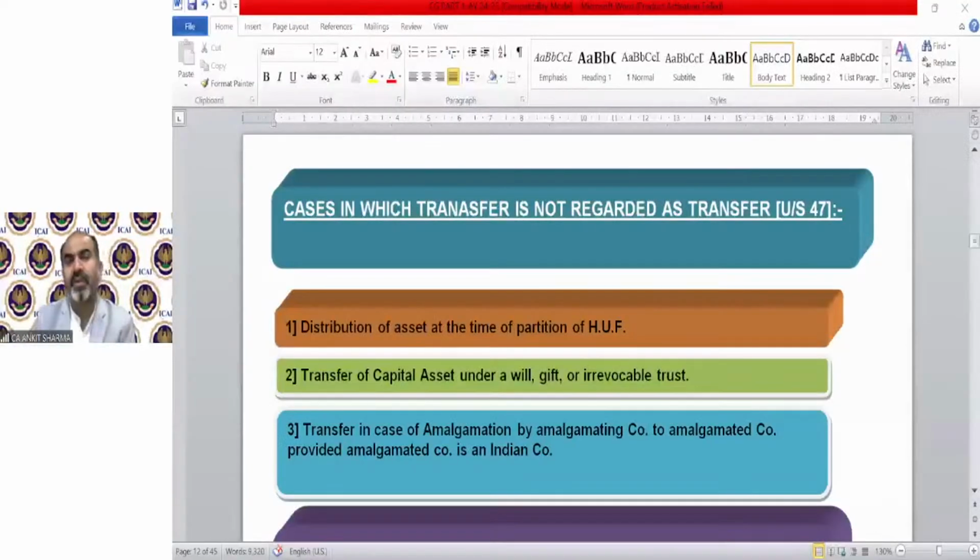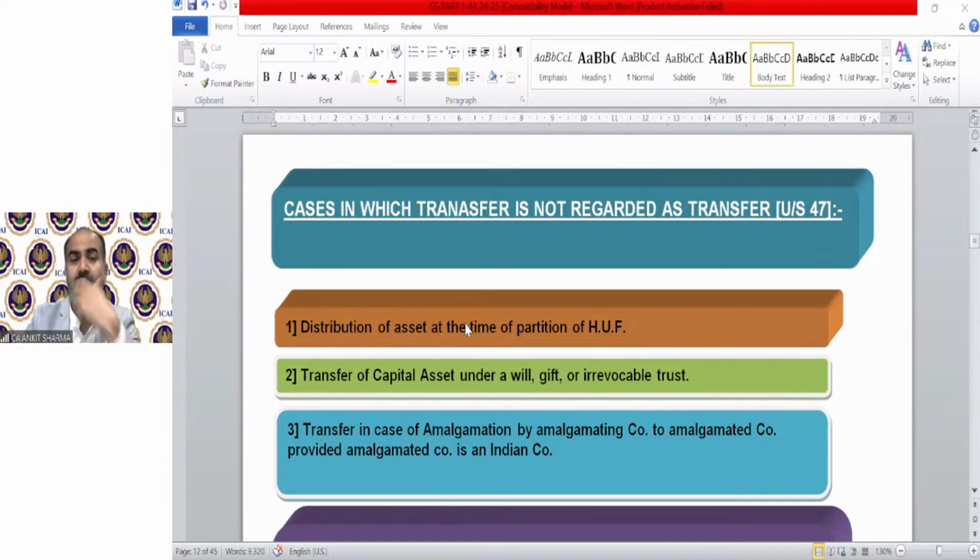Moving on to notes. We are going to discuss the provisions, that is, cases in which transfer is not regarded as transfer under section 47. There are certain cases in which there is a transaction and transfer of ownership, but it will still not be treated as taxable capital gain because it has been removed from the definition of transfer. Most of these are cases in which the government knows they will not be able to charge any tax because they might result in loss.